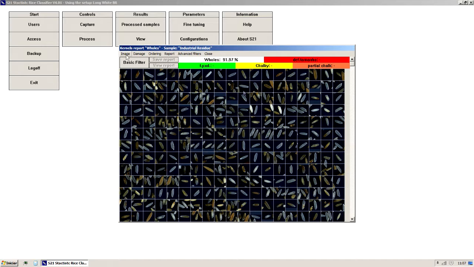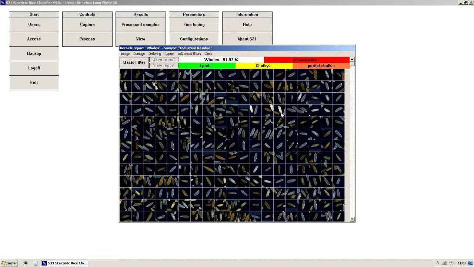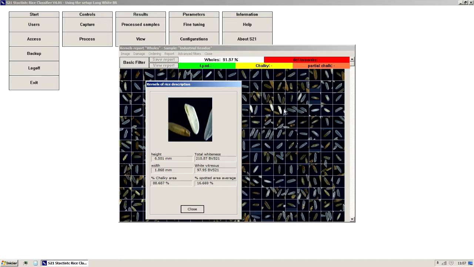Notice that, when there are two grains in the same spot, it's the one in the center that's being analyzed. This chalkier grain, which is aside, will be analyzed on the next picture. As you can see, it has a larger chalky area than the previous one.